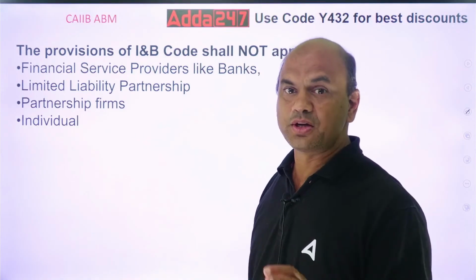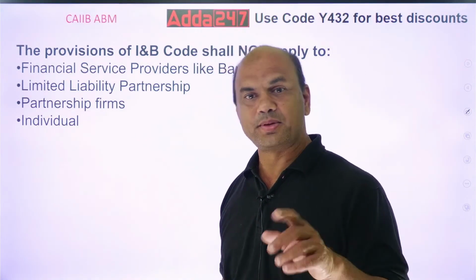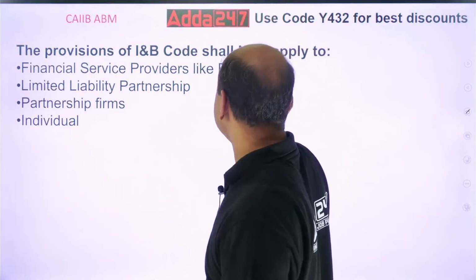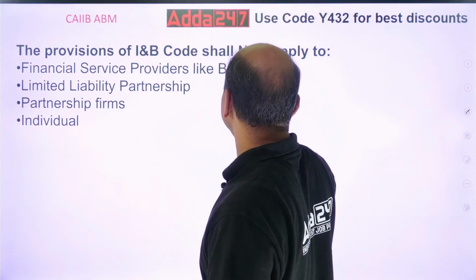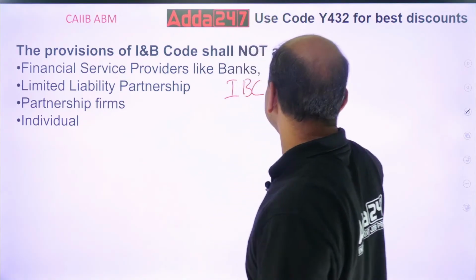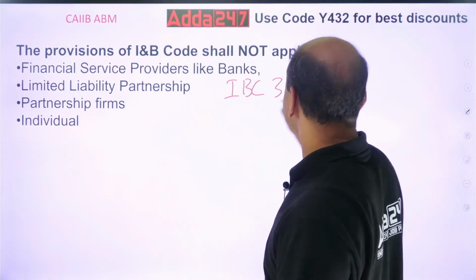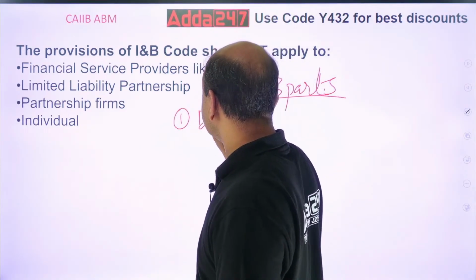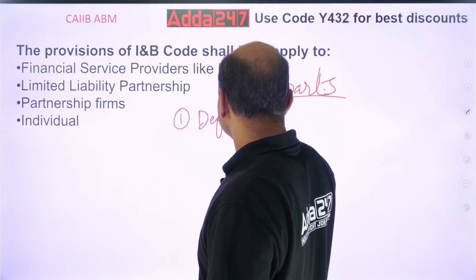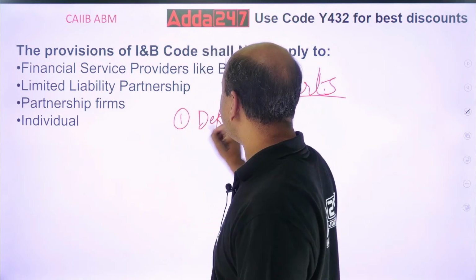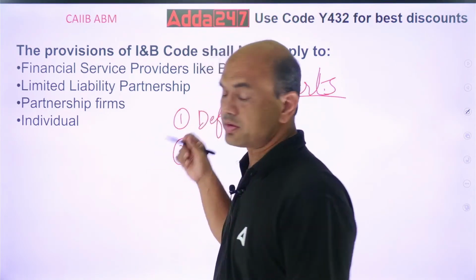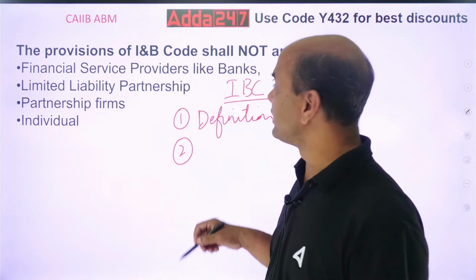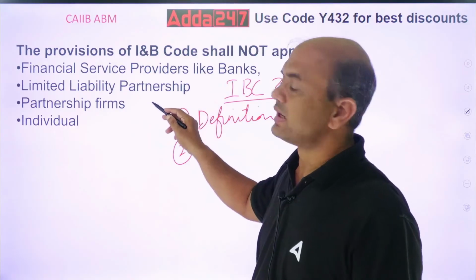See, for that you need to first understand what the IBC is. IBC has three parts. Kindly note, three parts. Which are the parts? Part 1 gives the definitions. Part 2 describes companies, big companies, like banks and LLP.